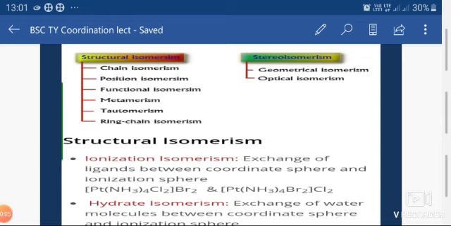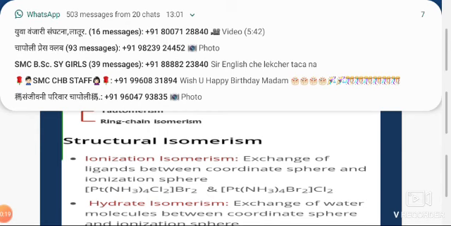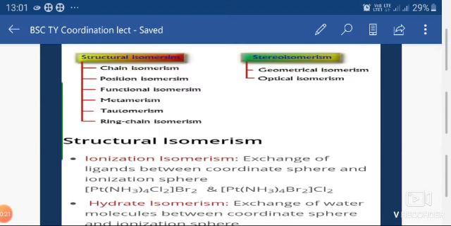In case of ionization isomerism, the two species have the same molecular formula, but they differ in the ions they produce.